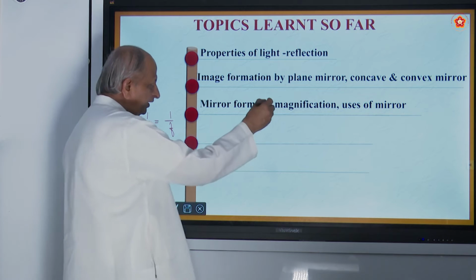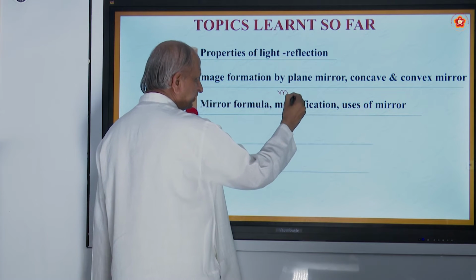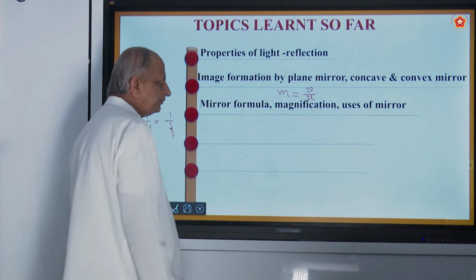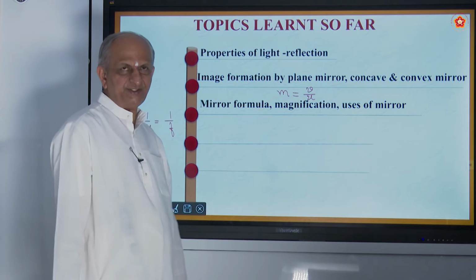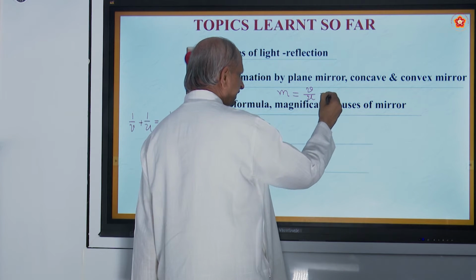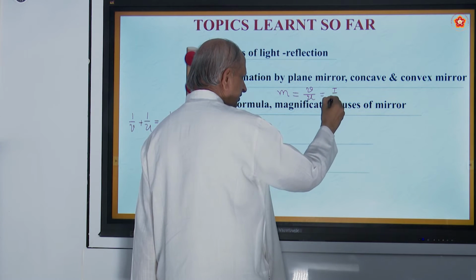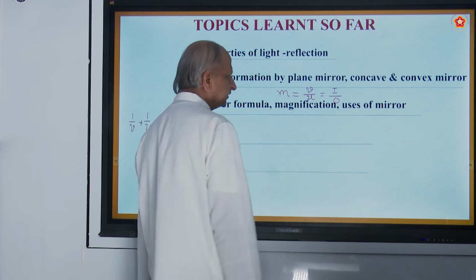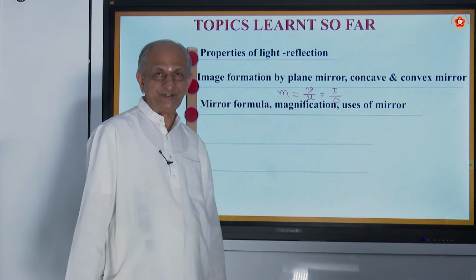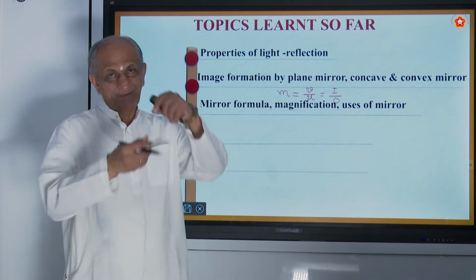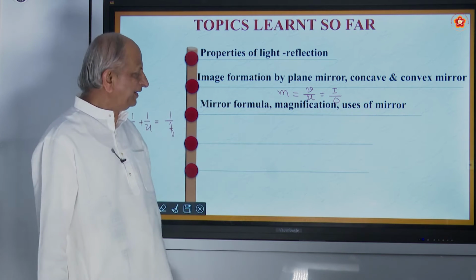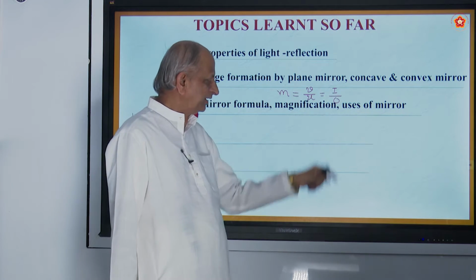And also we have seen in the previous class, magnification is given by the ratio of image distance to object distance, is it not? Or you can also write it as size of the image by size of the object. We say some images are big, some images are small. Big or small is expressed by the word magnification.